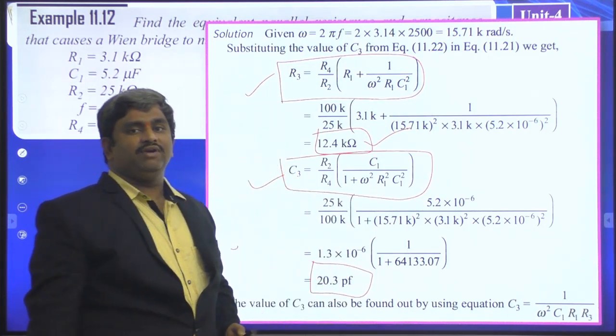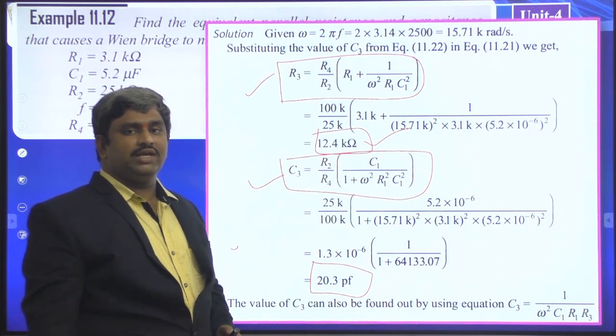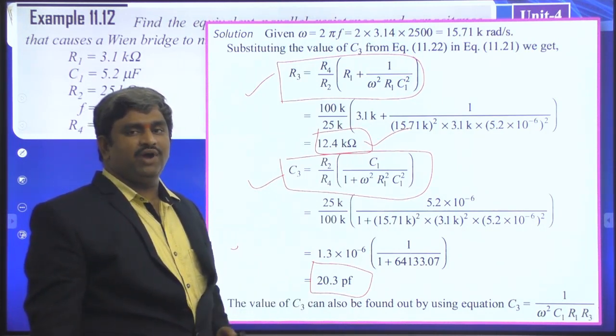So this is about our Wien bridge oscillator. In the next class, we will see the concept of Anderson's bridge.